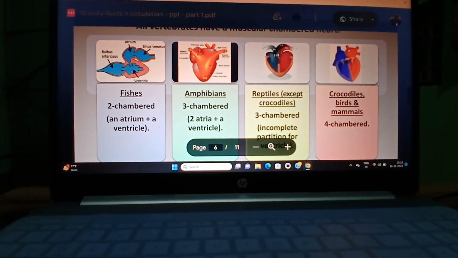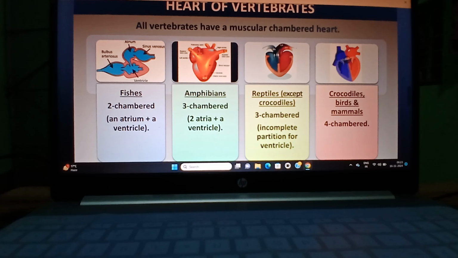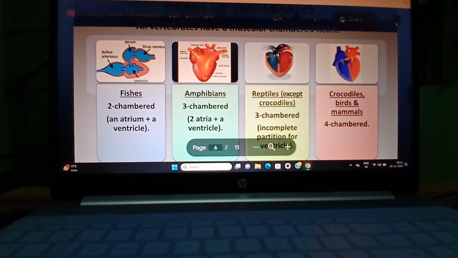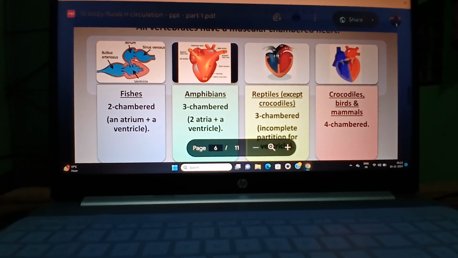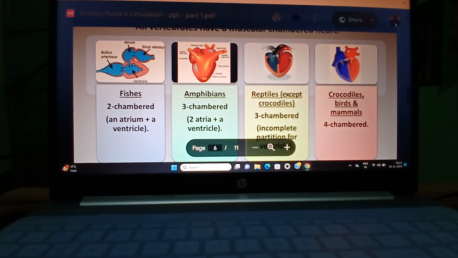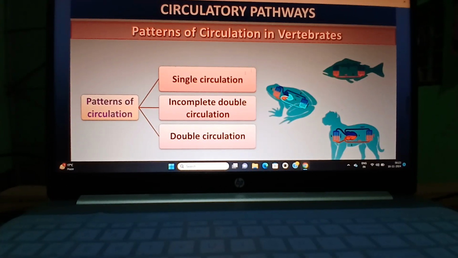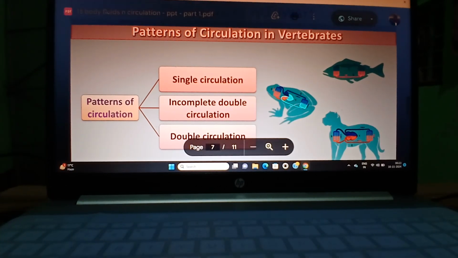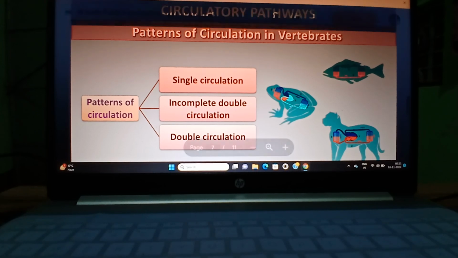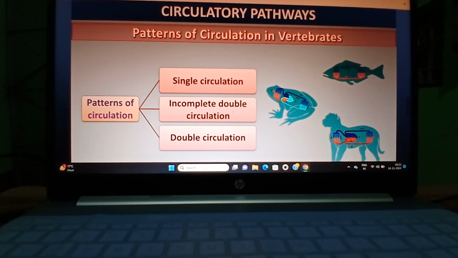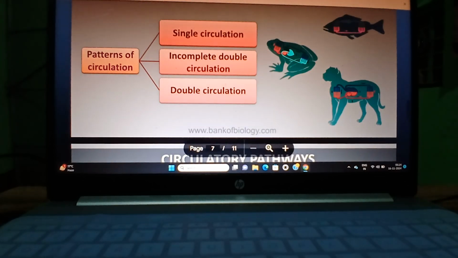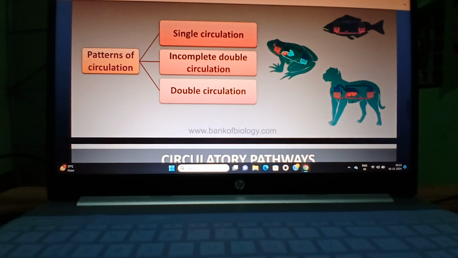So the same blood one time comes through the right side, goes to the lungs, and the same blood again comes to the heart. So through the heart, two-time blood circulation takes place. So you look at the pattern of circulation. In a two-chambered heart, single circulation takes place. In a three-chambered heart, incomplete double circulation takes place, and in a four-chambered heart, complete double circulation takes place.